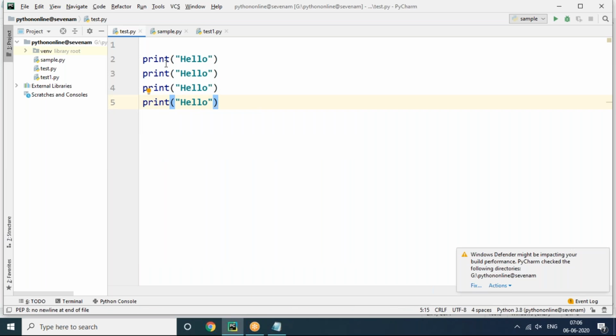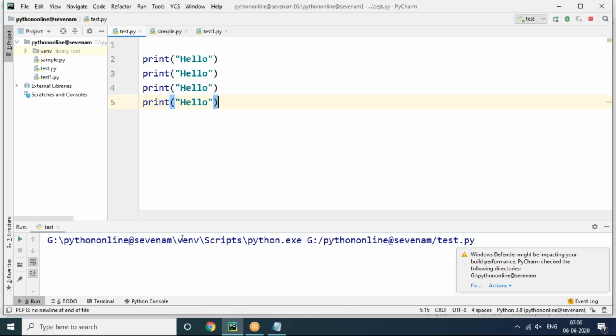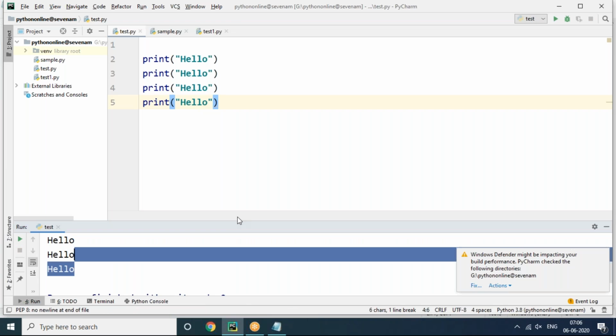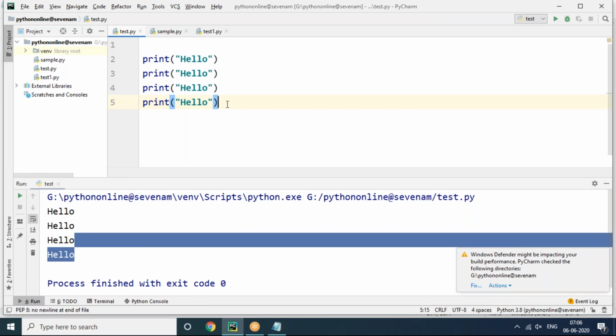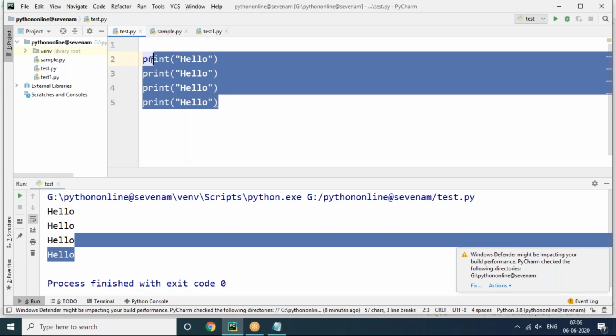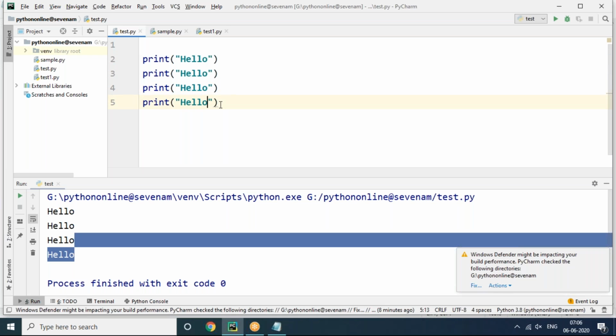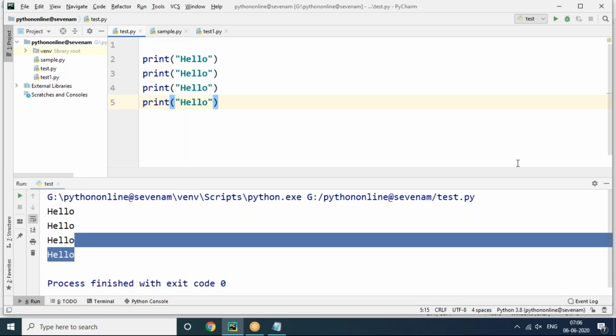However many times you want to print hello, that many print statements are required. But instead of writing repeated code, you can keep this code under one small unit, and that unit you can call when it is required. That unit is called a function.